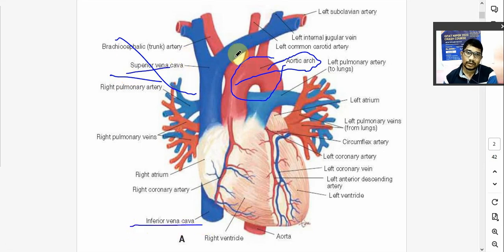Remember, the veins will have deoxygenated blood. Deoxygenated blood means impure blood. So blue side means impure blood, and red side means pure blood. Red side means oxygenated blood. Impure मतलब deoxygenated, मतलब उसमें ऑक्सीजन नहीं है. Pure मतलब oxygenated. तो जो red color है that is for oxygenated blood.